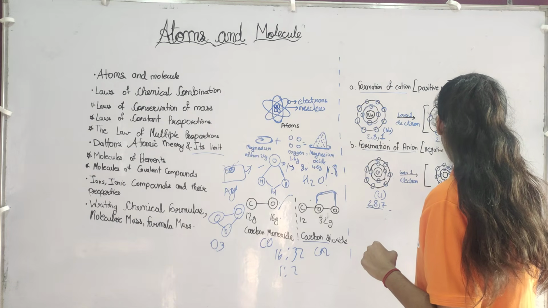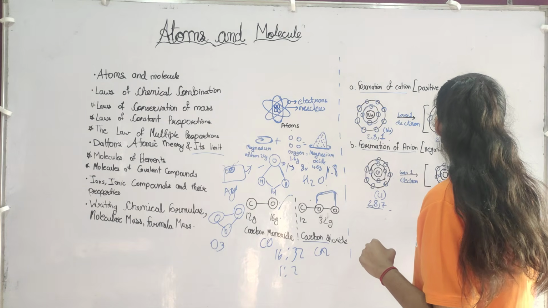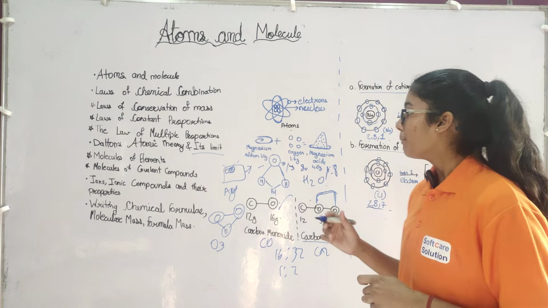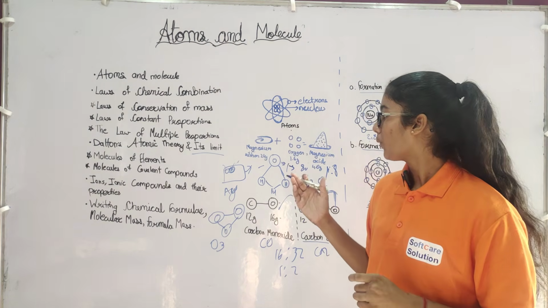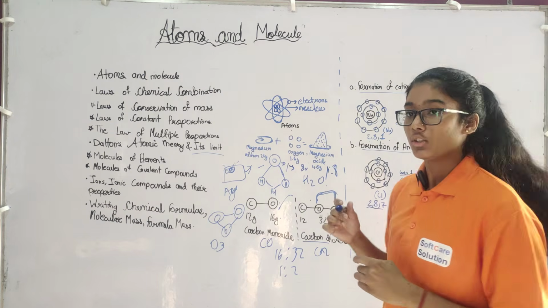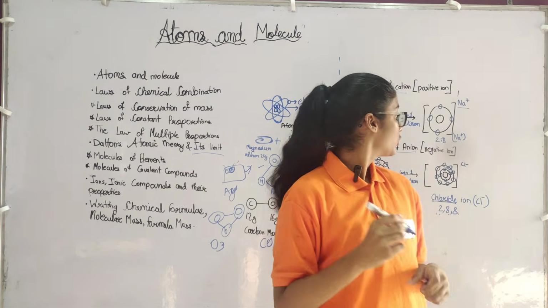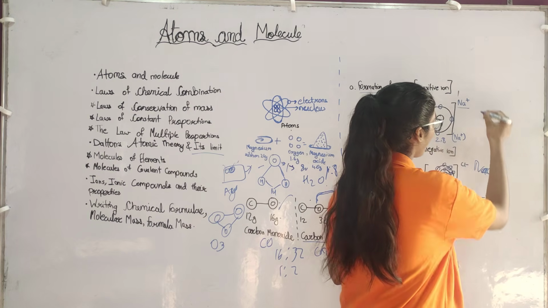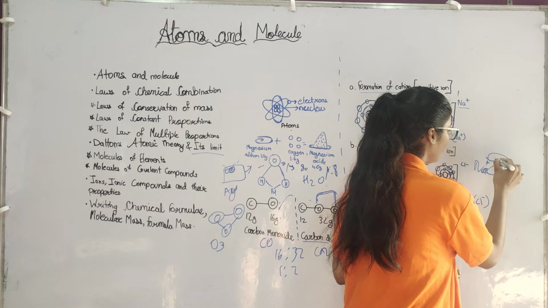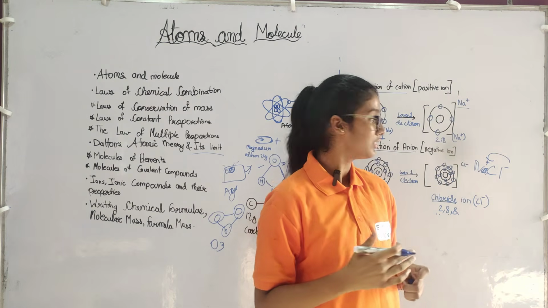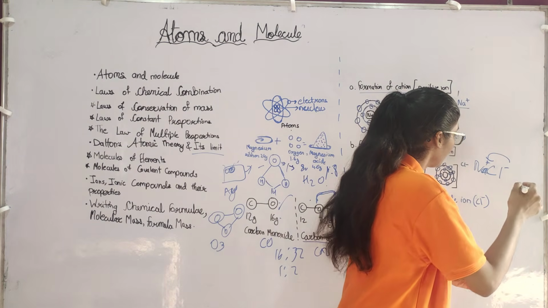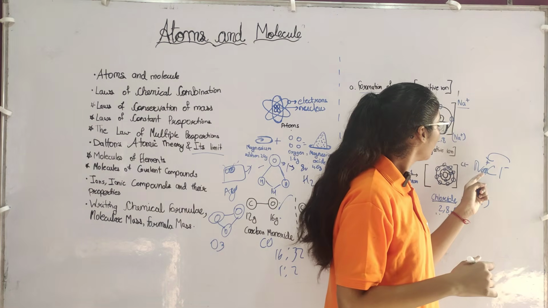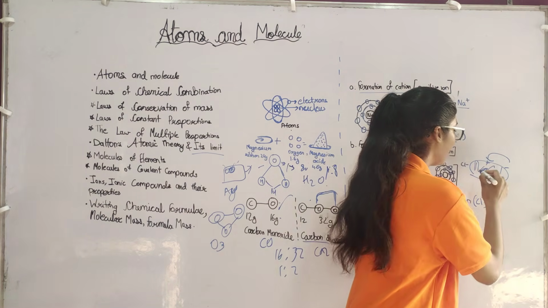So the chloride ion, Cl minus, will have 2, 8, 8. In NaCl, the positive and negative ions combine with each other with their electrostatic force. So this made the NaCl.